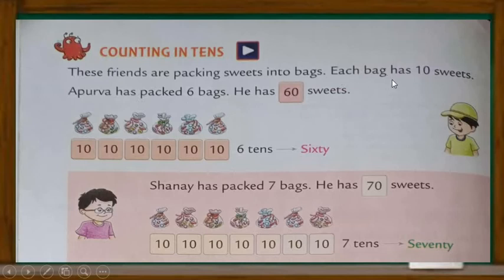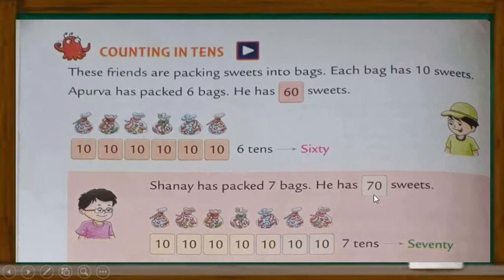So, if we count 10 times 6, we get 60. Look, 1, 2, 3, 4, 5 and 6. This is 6 tens, which is 60. Shanai has packed 7 bags.